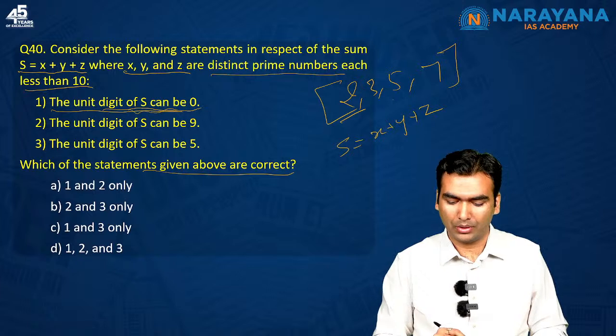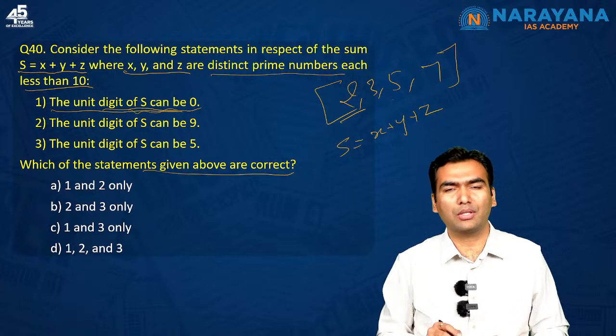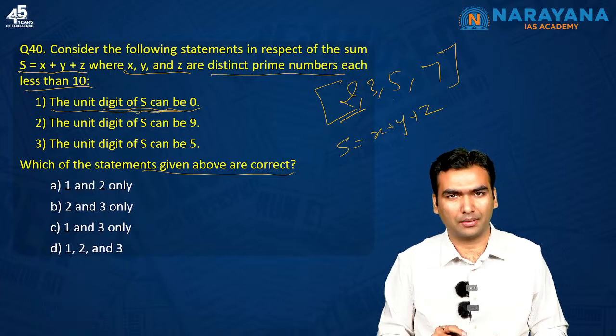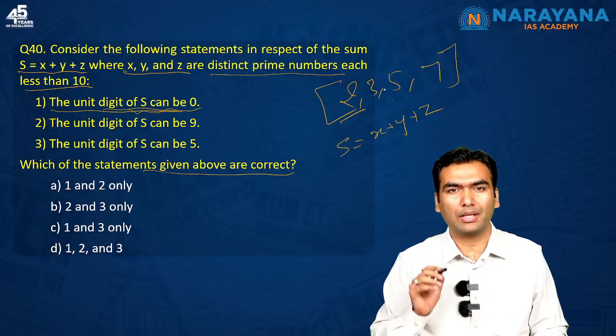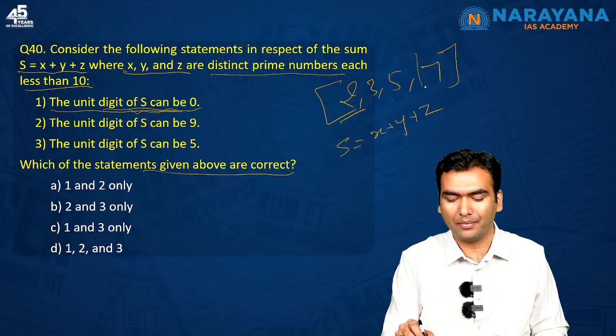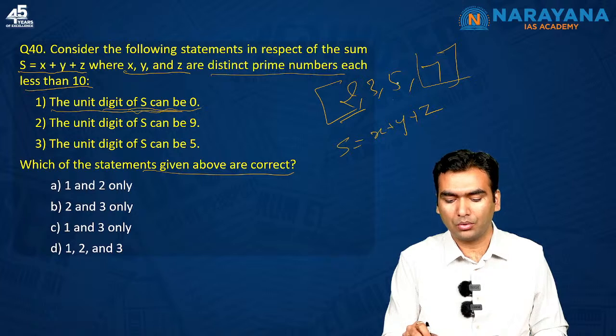So yes, you can do. In such kind of question, you have to simply do the permutation and combination. Out of 4 you have to select 3. So first you leave out say 7. 5 plus 3 plus 2, 5, 3, 8, 8 plus 2, 10. Yes, unit digit is 0.